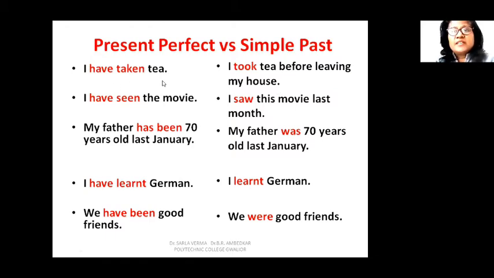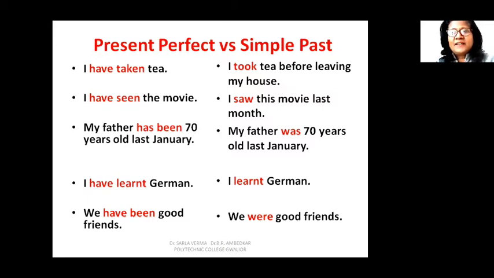When he says, I have taken tea, he wants to remain connected with the action of taking tea in the present also. I have taken it. That means I don't need any more. But if you say, I took tea before leaving my house, you are using simple past tense. Now here, the action of taking tea has no connection with the present, though you took tea just before leaving the house, but you are saying, I took tea before leaving my house. So the connection with the present is broken.